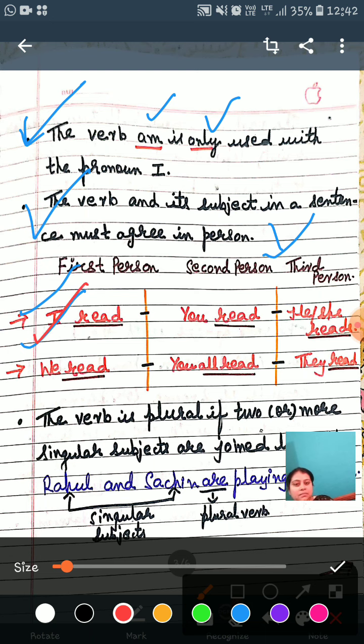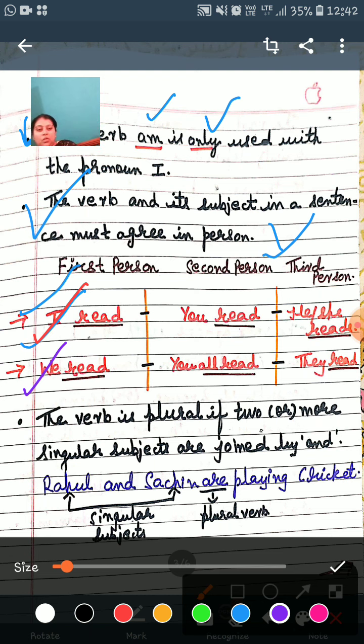I read. You read. He or she reads. We read. You all read. They read. So you only need to understand the concept here. Next, look at this point. The verb is plural if two or more singular subjects are joined by "and", the conjunction "and", you can say.